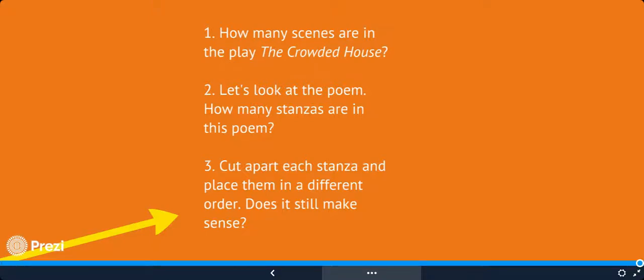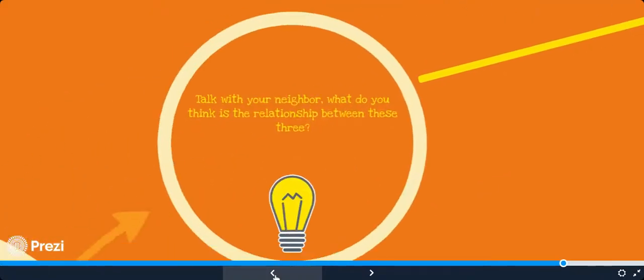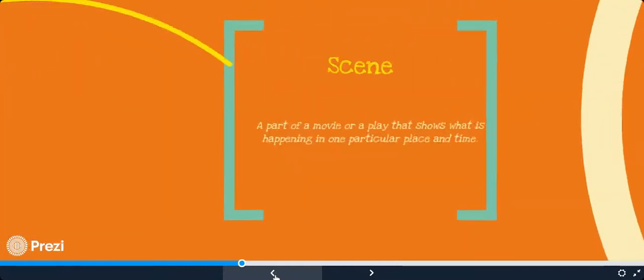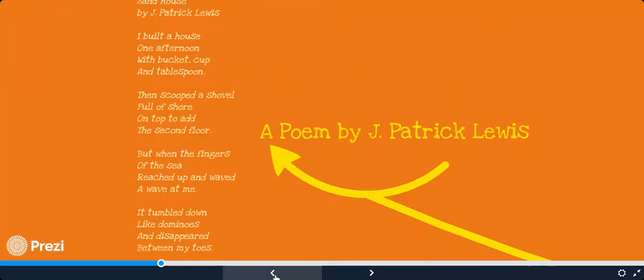And so what you need to focus on the most right now is poetry, which has stanzas in it. Let me go back to the poem real quick. Let me flip back to where we saw the poem. If I were to look at this poem that has 4 stanzas in it, if I were to cut those apart and put them in a different order, would it still make sense?